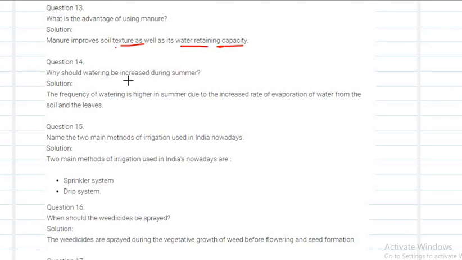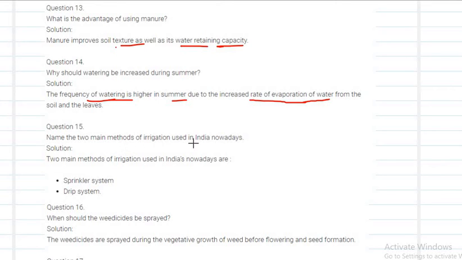Why should watering be increased during summer? Because during summer there will be an increased rate of evaporation of water. Because of heavy sunlight, water evaporates fast. As a result, we have to increase the watering, or the frequency of watering should be higher during the summer season.